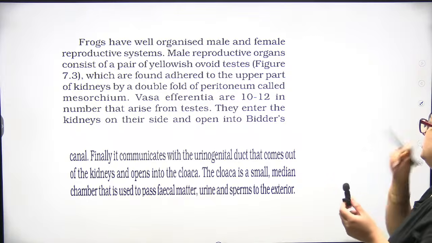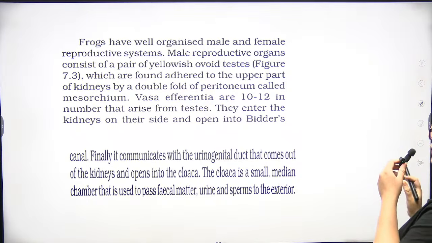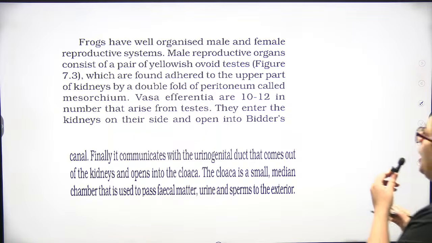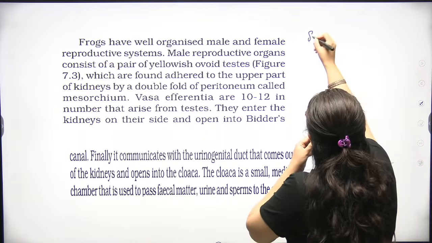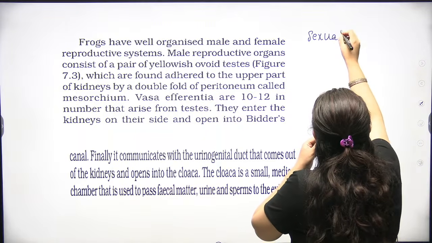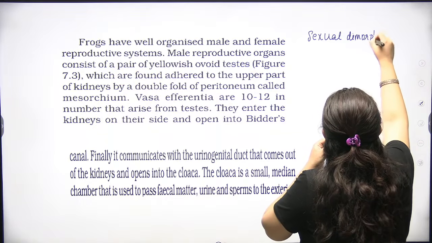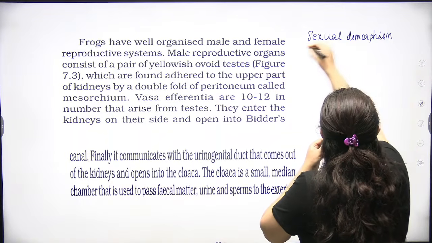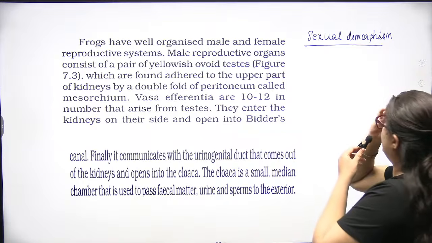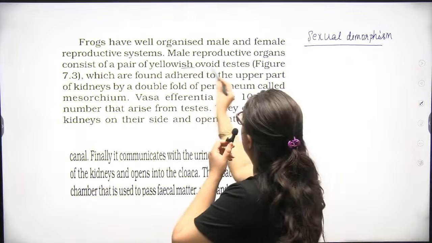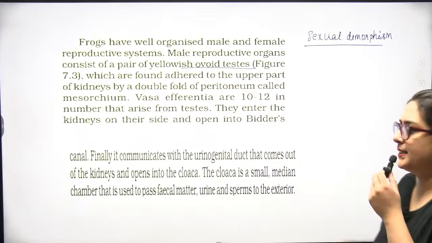Now, that was a diagram of the reproductive system. Frogs have very well organized male and female reproductive systems. That's why they show marked sexual dimorphism. Done? Is it clear? The male reproductive organ consists of a pair of yellowish ovoid testes.